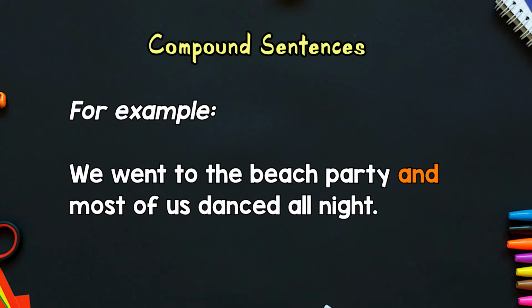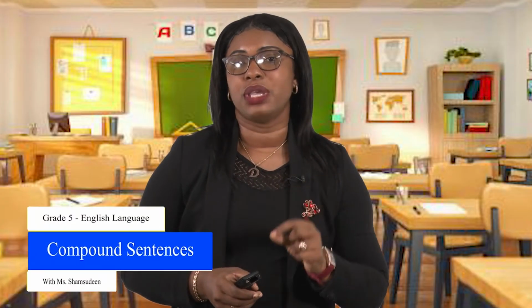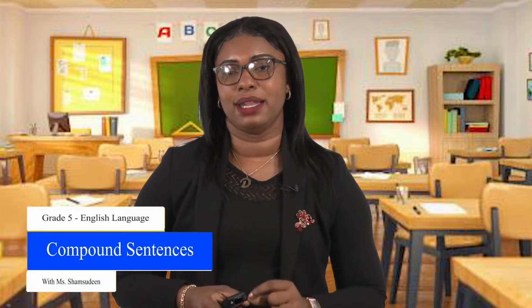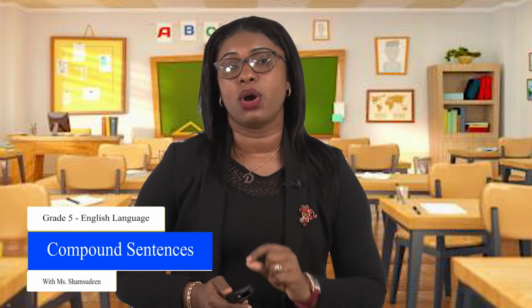So there we would have actually put two simple sentences together to give us a compound sentence. But what we're going to say is that we have two independent clauses that are joined with the coordinating conjunction to make our compound sentence.